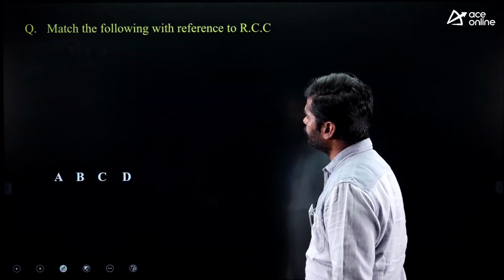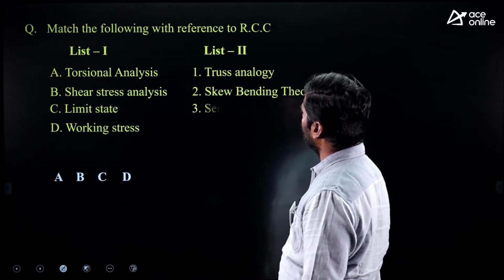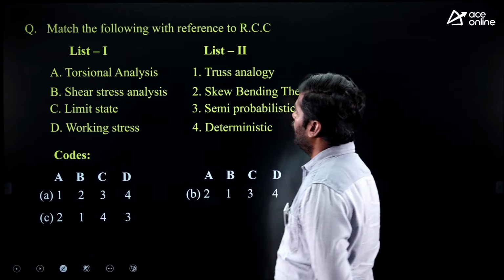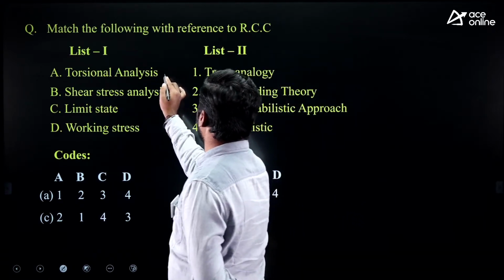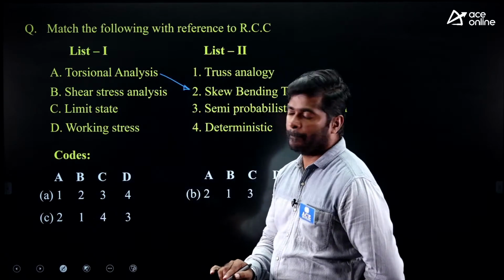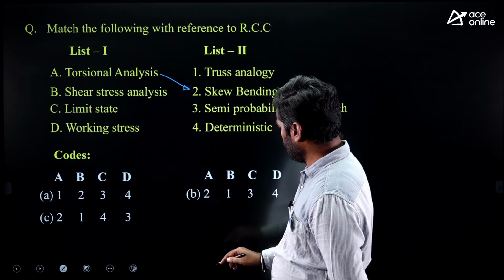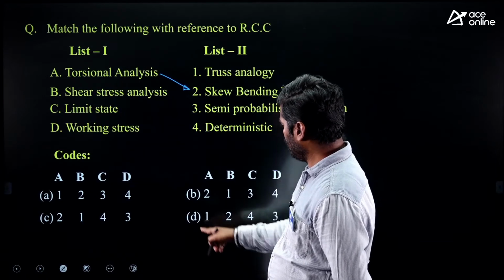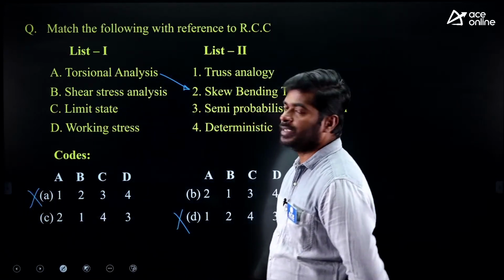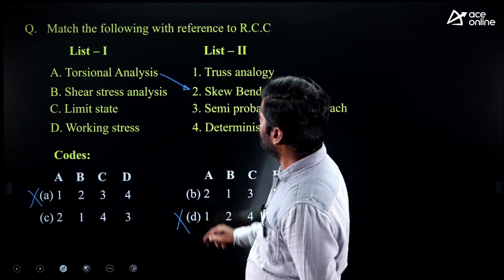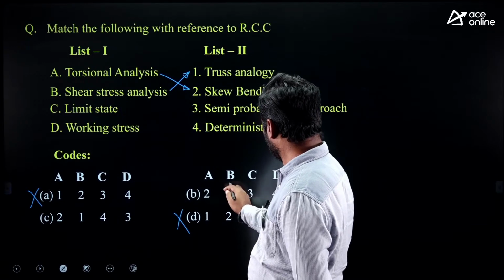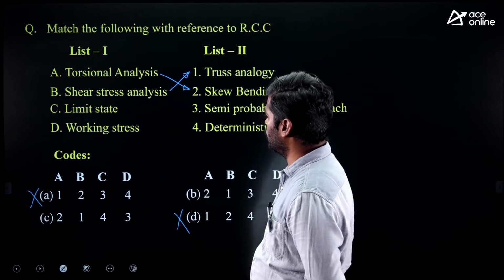Next question. Match list 1 with list 2. This type of questions easily you can answer. Truss analysis, my dear, is based on skew bending theory. A is given to A2, given either B or C. So D is wrong, A is wrong. Then shear stress analysis B1, here B1 given, so there is no chance.